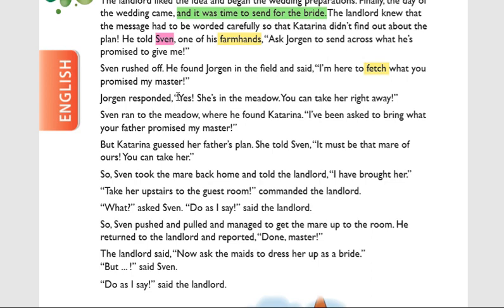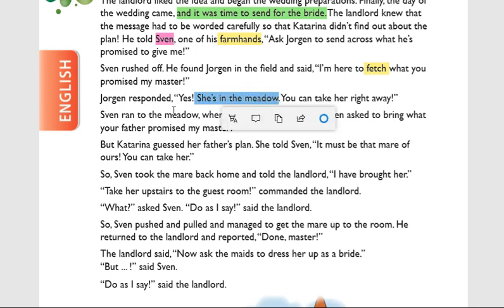Jorgan responded, yes, she is in the meadow. You can take her right away. So, whenever Sven asked, I am here to bring, fetch means bring. I am here to bring what you promised my master. Then Jorgan understood what the promise is. Yes, she is in the meadow.